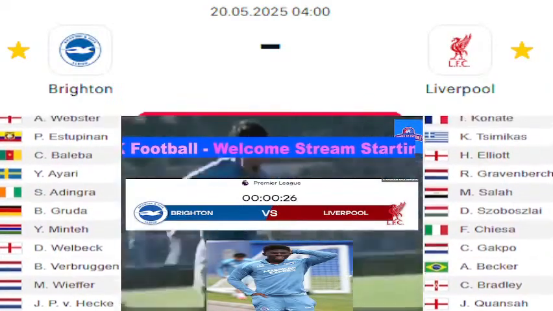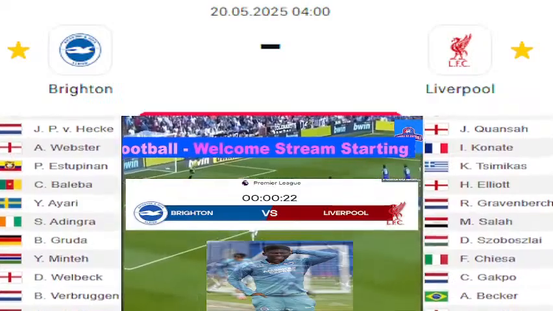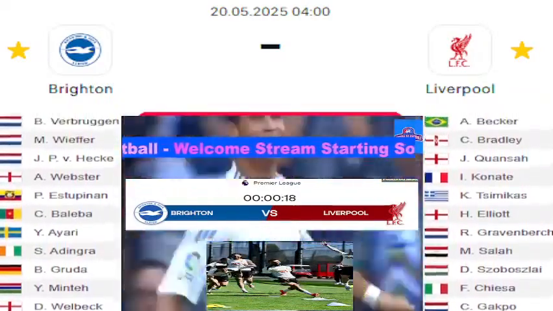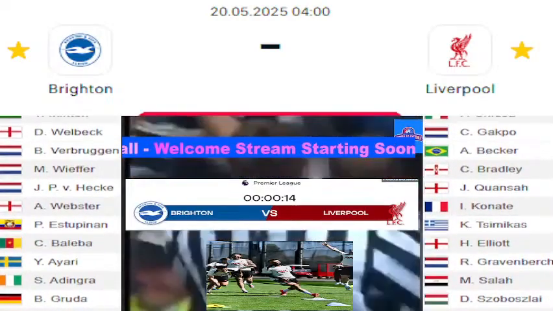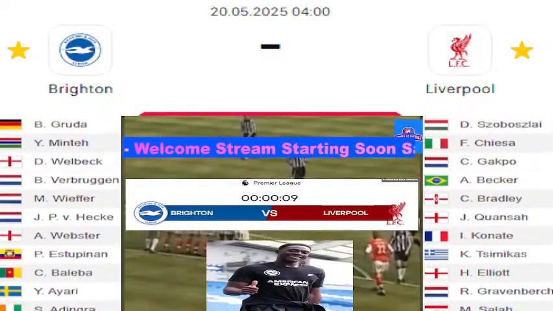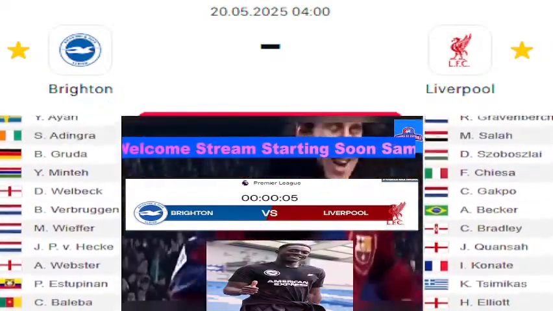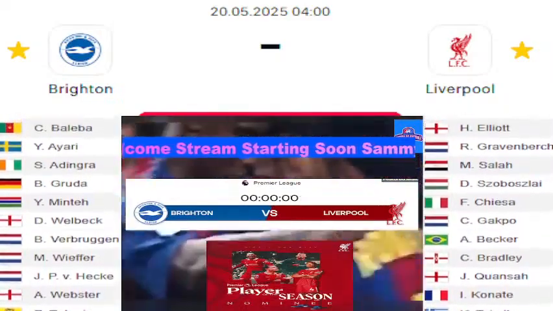I think when you look at what this Liverpool team's been doing, obviously been fantastic throughout the course of the season, but they deserve to enjoy a few days off with a bit of a longer weekend. So the changes would suggest that the manager is looking at new players for next year. How does the likes of Bradley fit into this? Can Tsimikas really drive it forward, and Harvey Elliott as well? So I just expect this Liverpool team to come out and try and stay with them as long as possible and keep going.